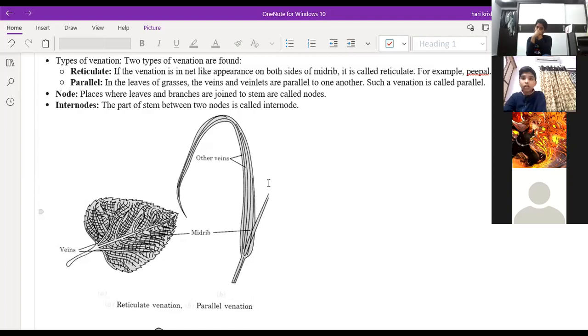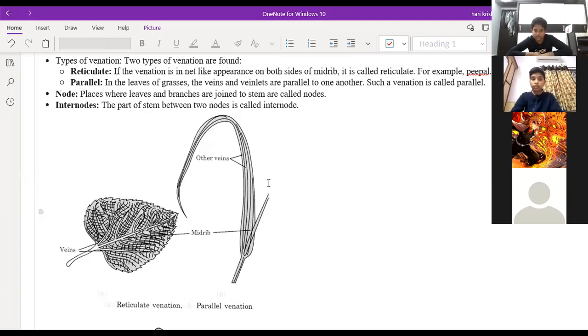Sir, we did not learn this lesson. We learned about reproduction in plants last year. Sir, for me this came in fifth class. Sir, we did not start it yet, this year only we started.